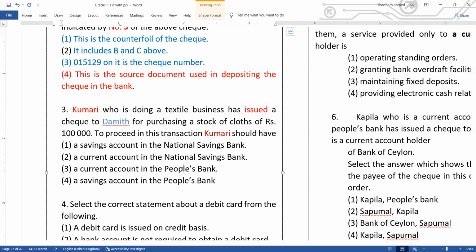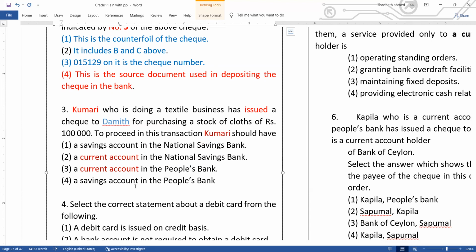If you want to use a check, my dear, you must have a current account. So current account is the first answer. Second and third, you have a current account. If you have a savings deposit, you cannot issue a check. Only if you have a current account can we issue checks.